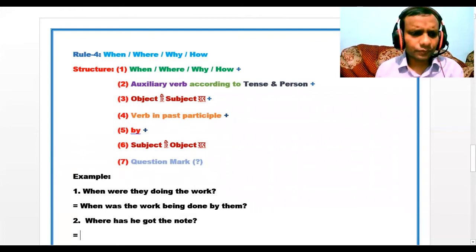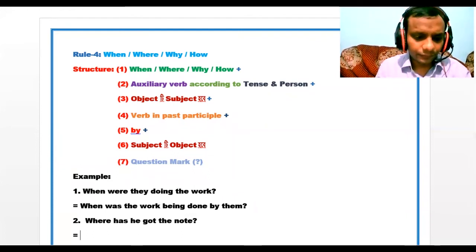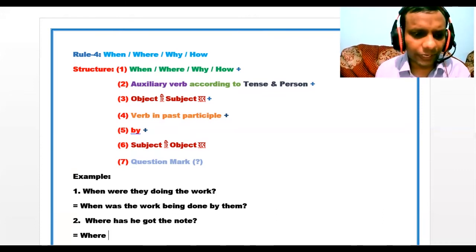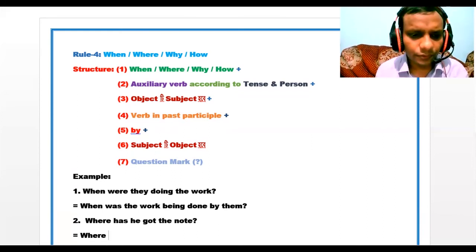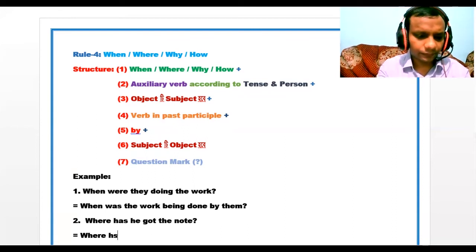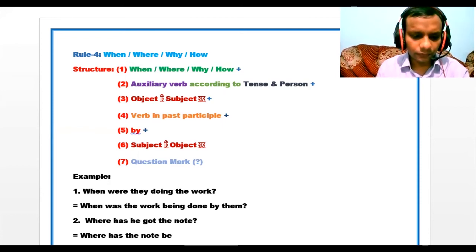And in number 2, we have got where. And after where, we have found has, so it will be has been. And the object is the node, so we have to use has, where has. Then the node has been, so we have to use been now. Then verb in past participle got, by, and the object of he will be him.